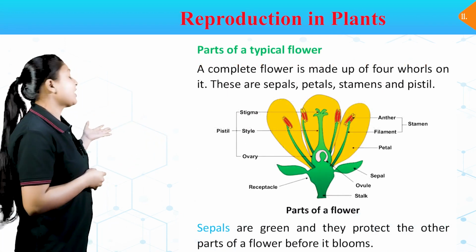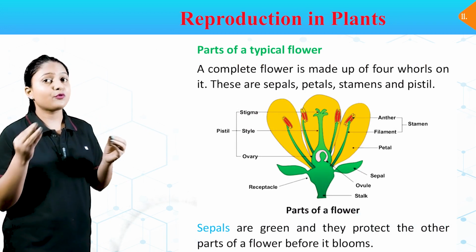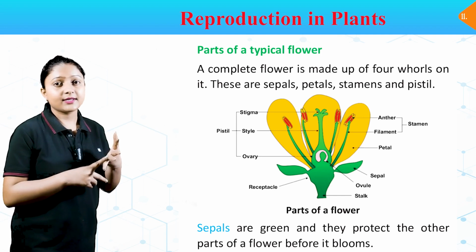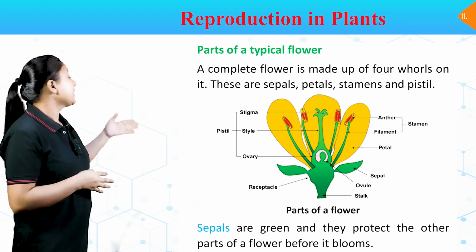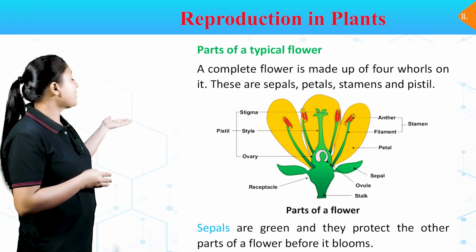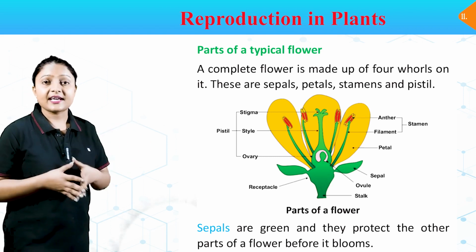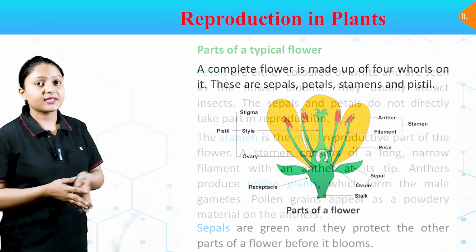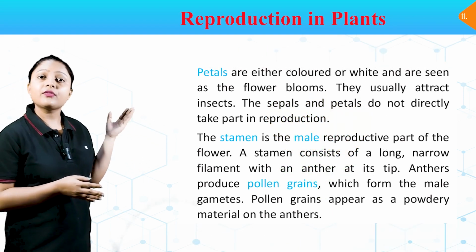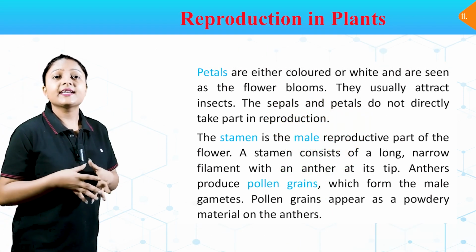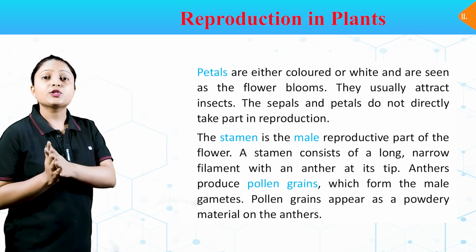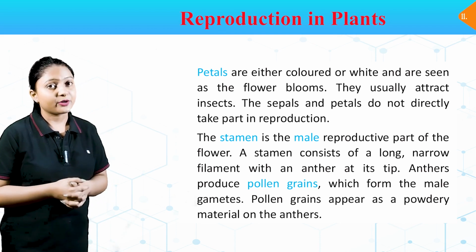Parts of a typical flower. A complete flower is made up of 4 whorls. These are sepals, petals, stamens, and pistils. In this image, you can see all the parts of a flower. Sepals are green and they protect the other parts of the flower before it blooms. Petals are either colored or white and are seen as the flower blooms. They usually attract insects. The sepals and petals do not directly take part in reproduction.